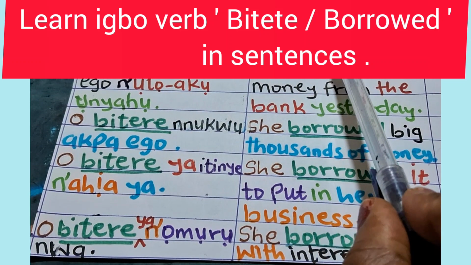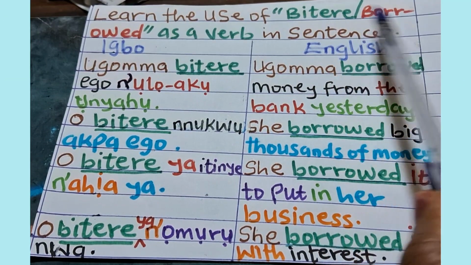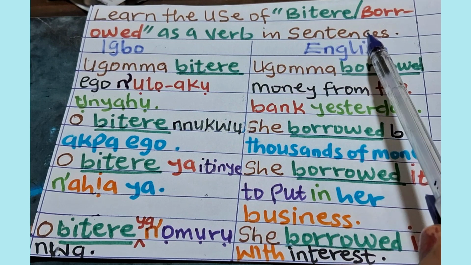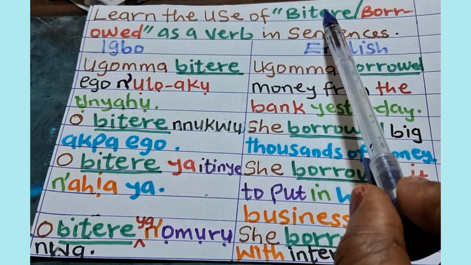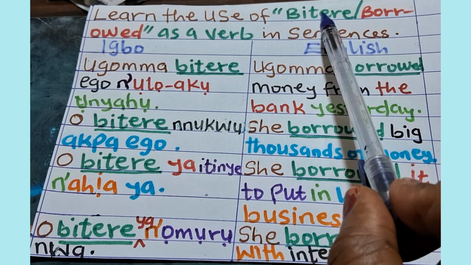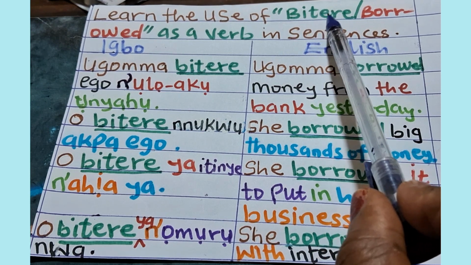Learn the use of bitere. Bitere means borrowed as a verb in sentences. We are going to use this verb bitere in our sentences now. Remember, bitere is the past tense of bite.